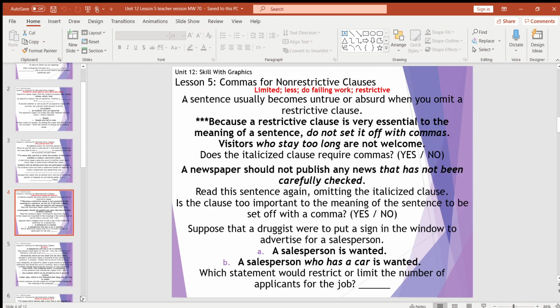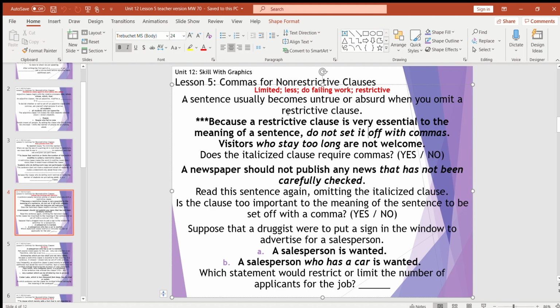So, a sentence usually becomes untrue or absurd whenever you take out that restrictive clause, and circles are highlighted. Because a restrictive clause is essential to the meaning of the sentence, it does not have commas. Does not have commas. Imagine me pounding on my podium as I say this because I am emphasizing it: does not have commas. Now I know that seems weird, because restricting it, you would think it has commas around it, but it's the opposite. It does not have commas because you can't take it out of the sentence. Remember, things with commas can be taken out of the sentence.